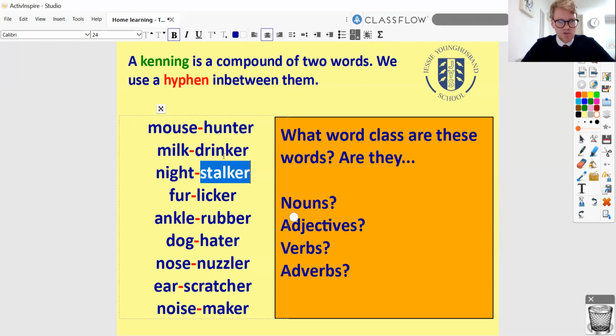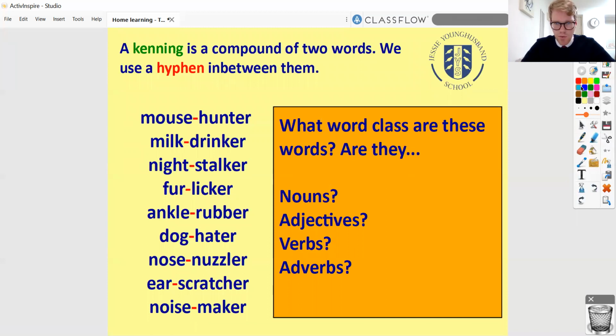So I've got hunter, drinker, stalker, licker, rubber, hater, nuzzler, and so on. Really tricky one, this. I'm not necessarily expecting anyone to get it. Now, you might have said verb, which would not be a silly answer in the slightest. In fact, if you've said verb, well done, because we've got most of a verb here. Hunt, that's something you can do. Drink, that's something you can do. Stalk, lick, rub, hate, all of these are things that you can do. And so they are verbs, or at least they would be.